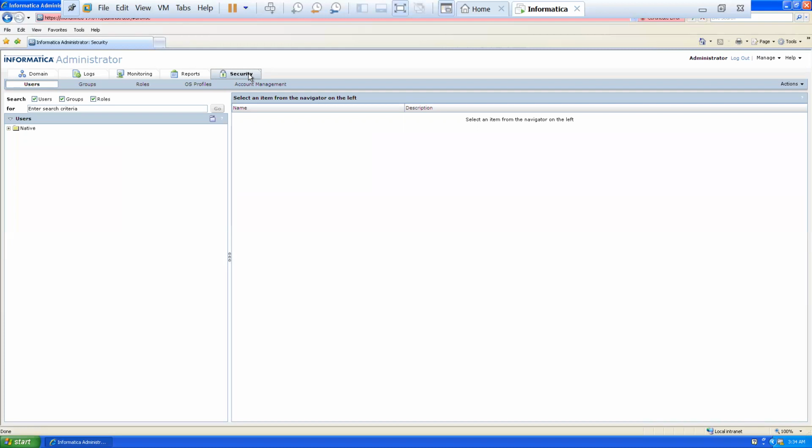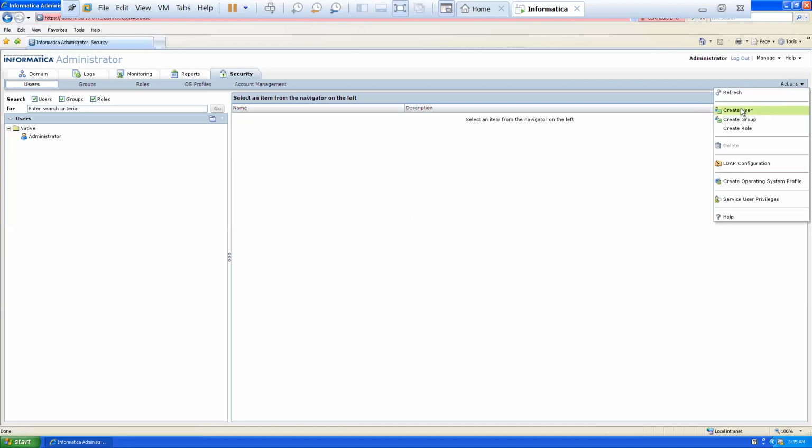Go to Security on the left-hand side, and under the Users section, expand Native. The default user is administrator. By default, we have one user, and the name of the user is administrator. He has full control over the entire system, server system as well as client system. Now, if you want to create one more user, at the top right-hand corner, there are Actions. Go to Actions, and from the drop-down list, click on Create User.